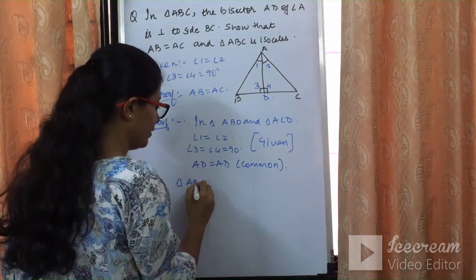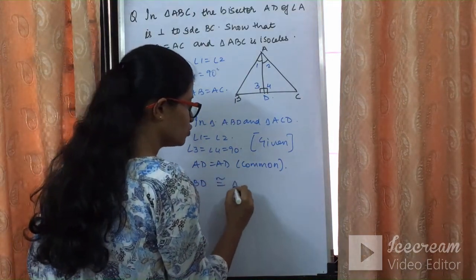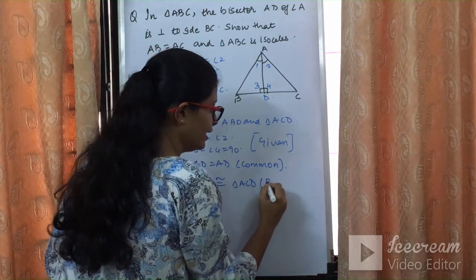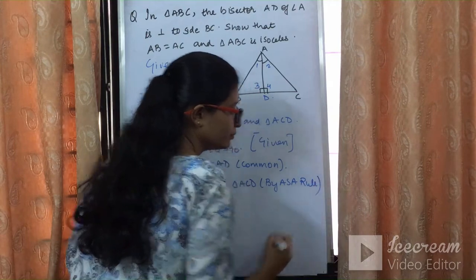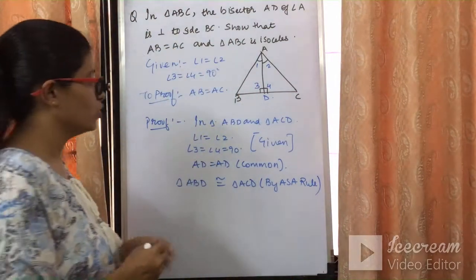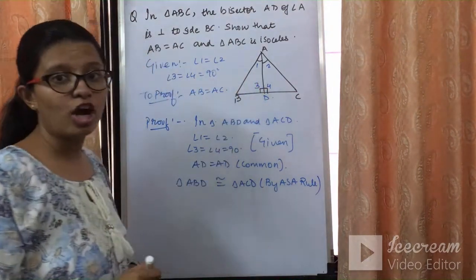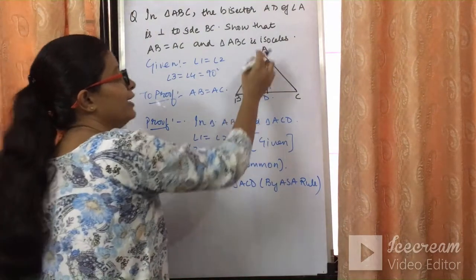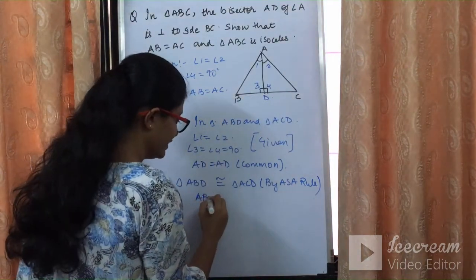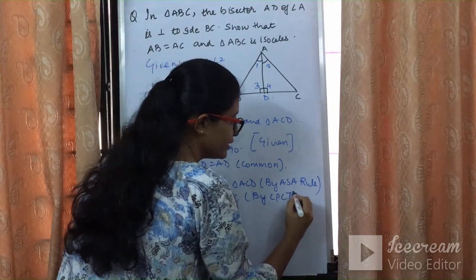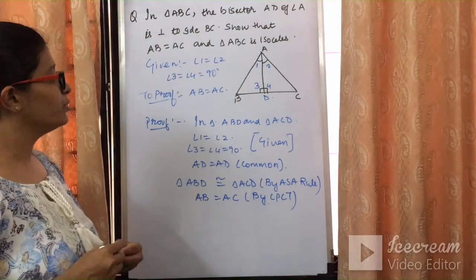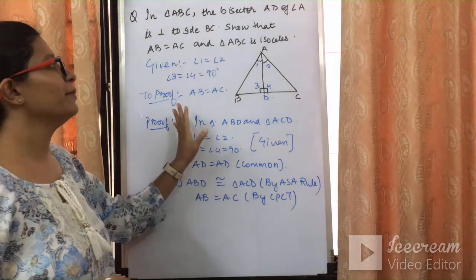So triangle ABD is congruent to triangle ACD by ASA rule. So if these two triangles are congruent, we can say that AB is equal to AC by CPCT. AB AC के equal है by CPCT. So I hope the sum was short and must be clear to you.